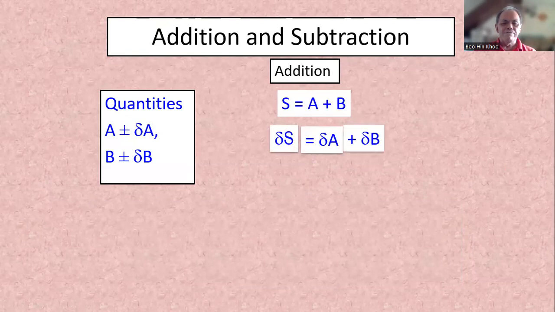Okay, so if you sum, we just take delta S, delta A, delta B.